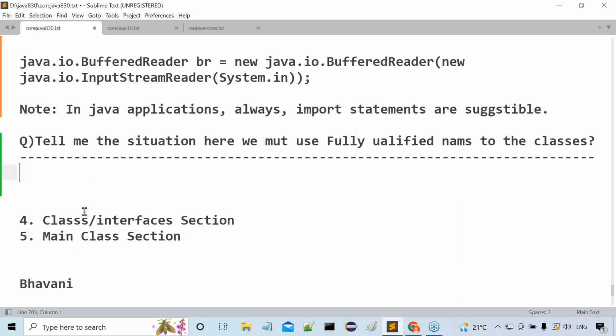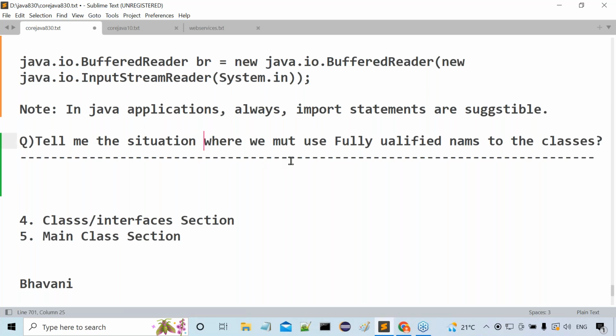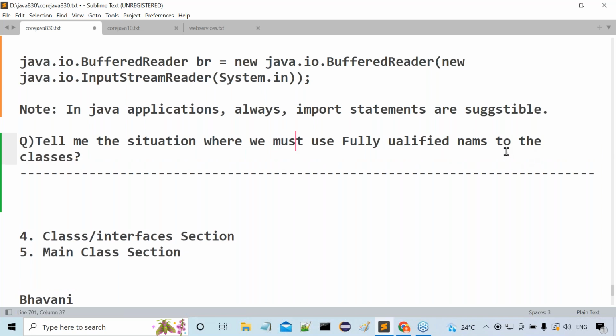Right, guys. Then what was the question there? Put more concentration. Tell me the situation where we must use fully qualified names for classes. The situation will give some demand for us to use fully qualified names. In which situation do we have to use fully qualified names? Again and again I'm telling you, you have to put more concentration to understand this point. Otherwise, you will not understand this.